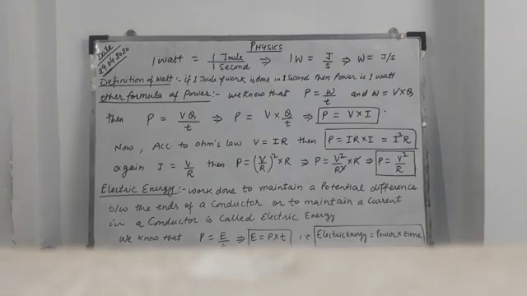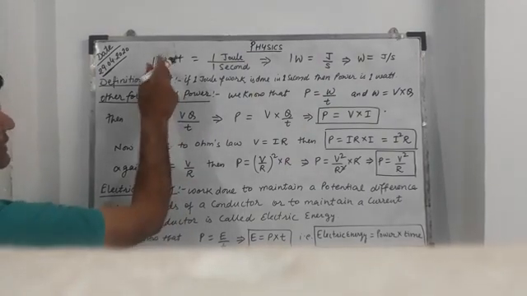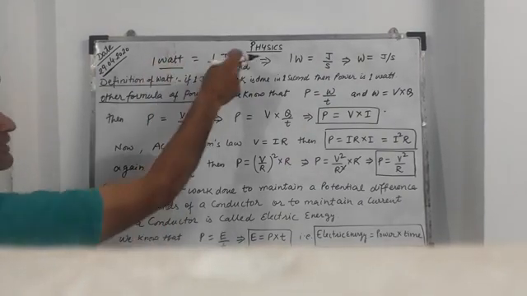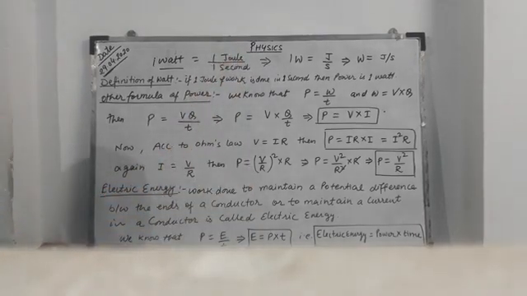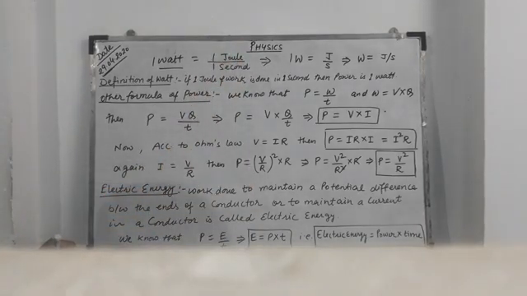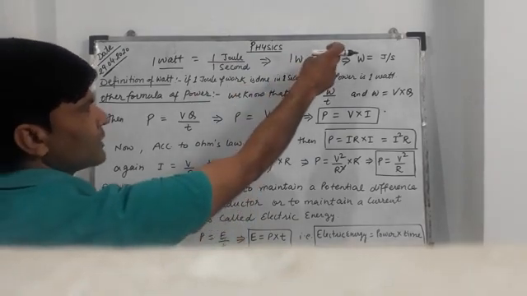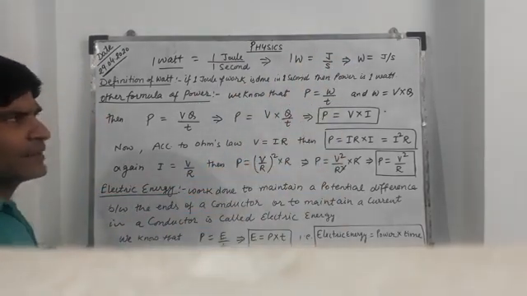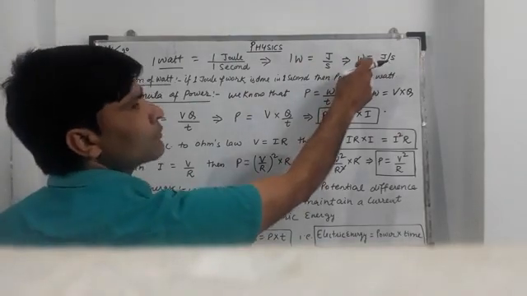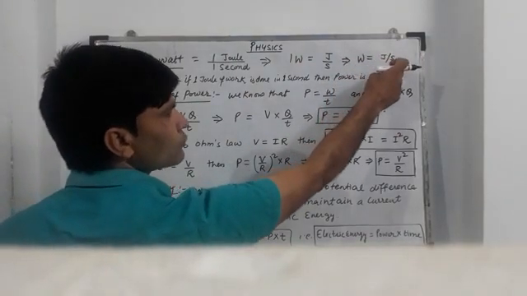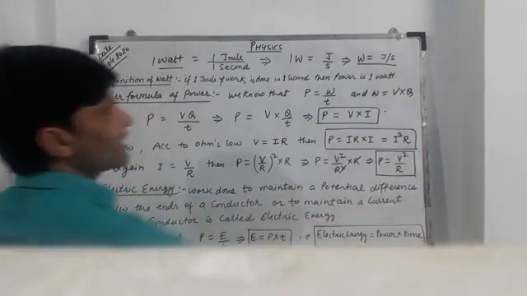Once again, the SI unit of power is watt. That is, 1 watt is equal to 1 joule upon 1 second. This means watt is equal to joule per second.